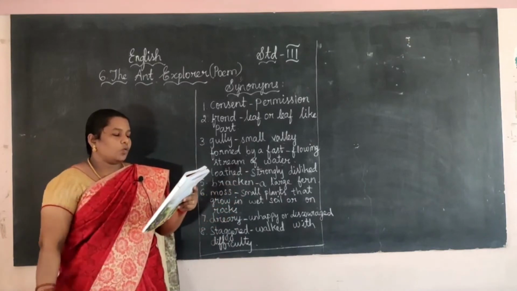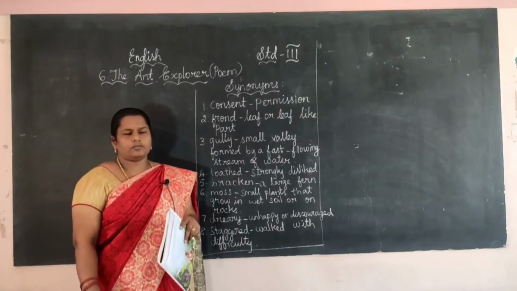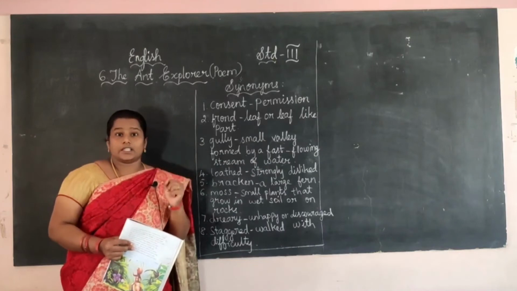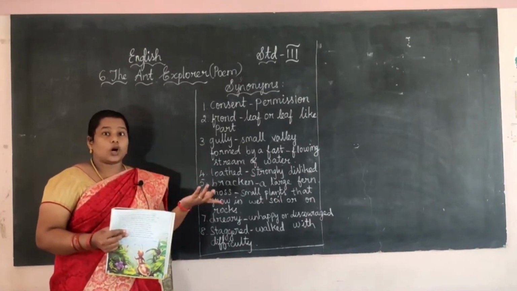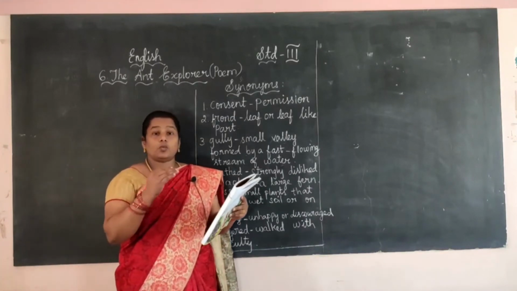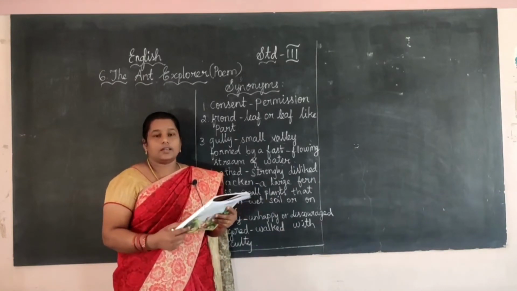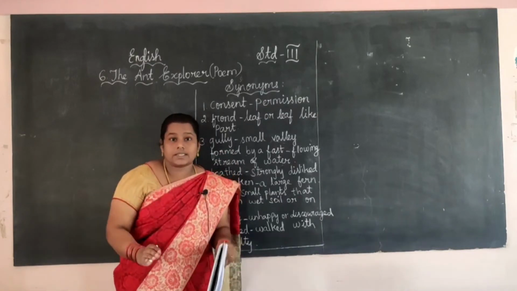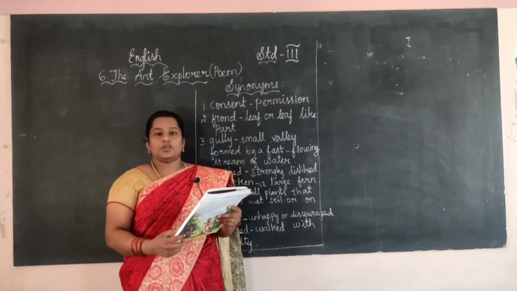Next, second one. What do you think the poem will be about? What are you thinking? The title is The Ant Explorer. What is the topic? What is the remaining thing that will come? Like this we can think, right? It is about the ant. The ant is going to some places. What are the places he is going? That we are going to see now.